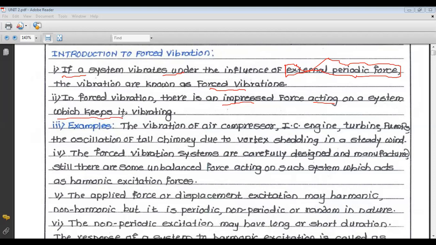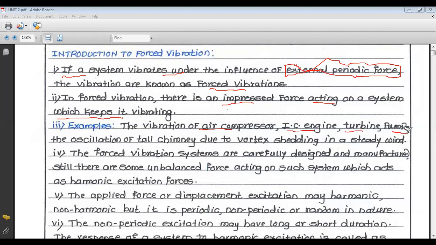So there will be a body or system which keeps vibrating until and unless that external force is removed. The examples of forced vibration are air compressors, IC engines, turbines, and pumps.